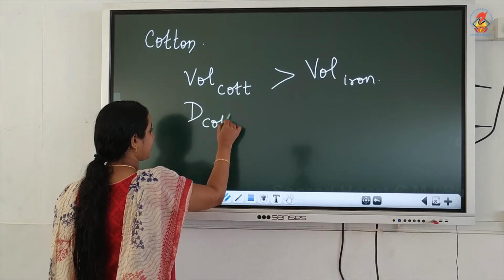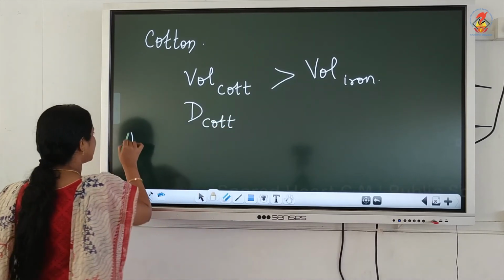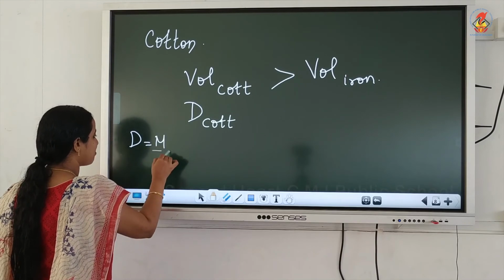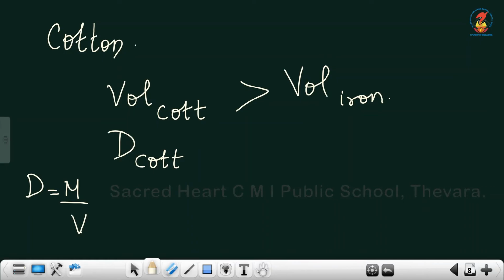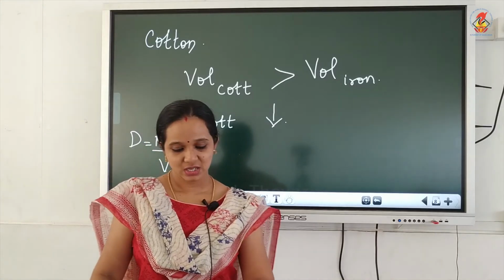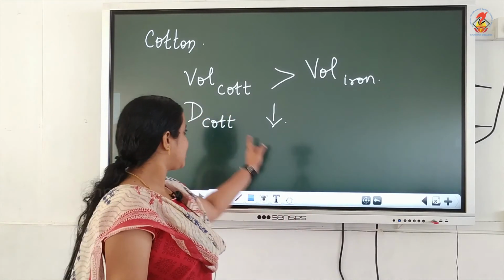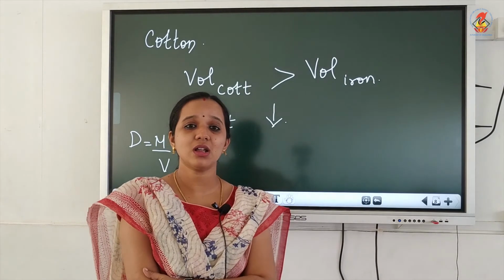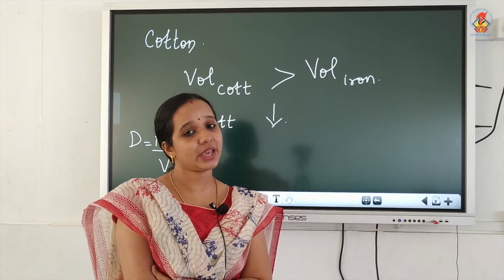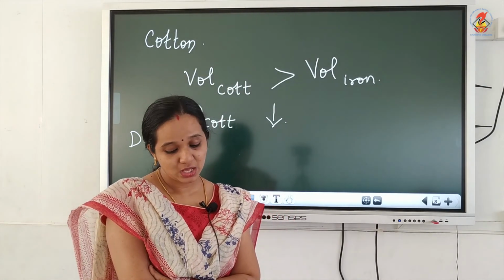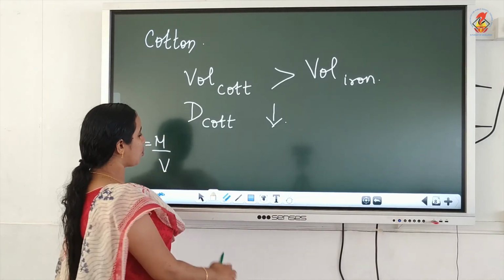We know that density is mass by volume. So if volume is more, the density of cotton will be less than the density of iron. That is the true weight.